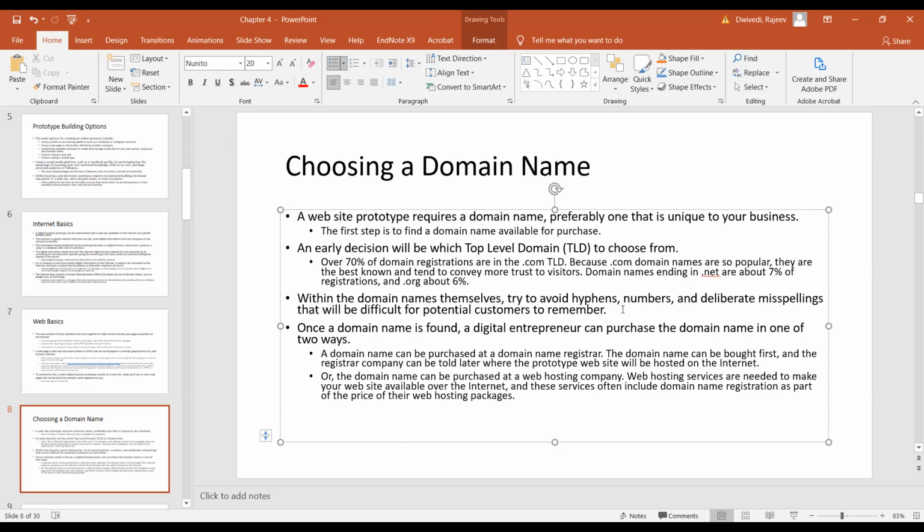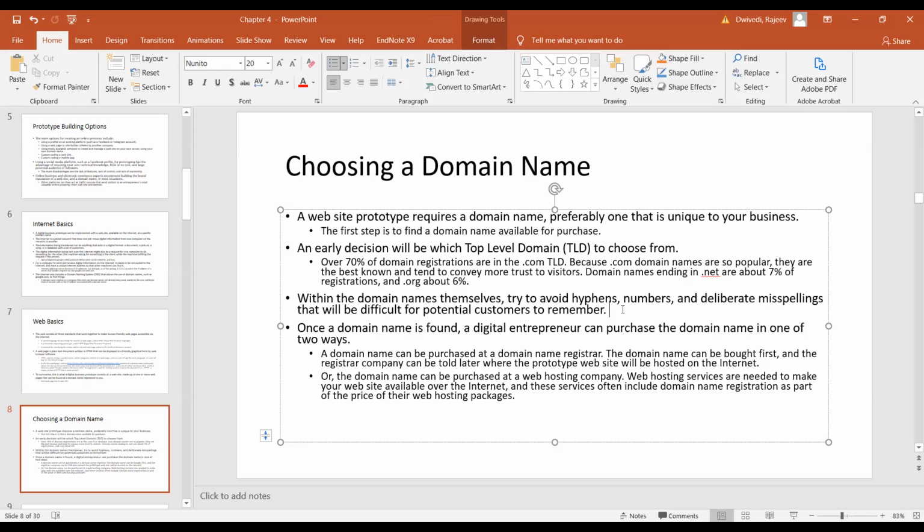Once a domain name is found, a digital entrepreneur can purchase the domain name in one of two ways. The domain name can be purchased at a domain name registrar, bought first, and the hosting company can be found later, where the prototype website will be hosted on the internet. Or the domain name can be purchased at a web hosting company. Web hosting services are needed to make your website available over the internet, and these services often include domain name registration.